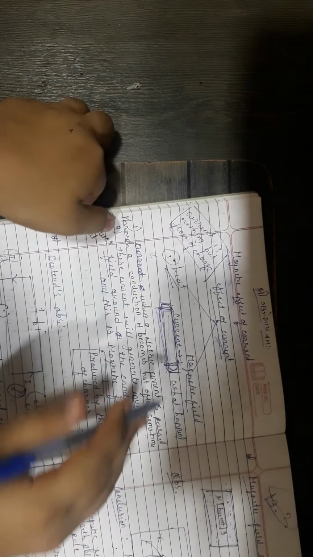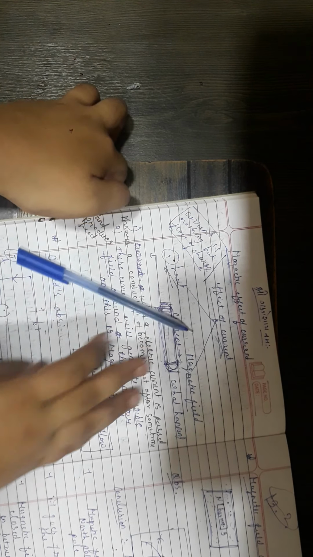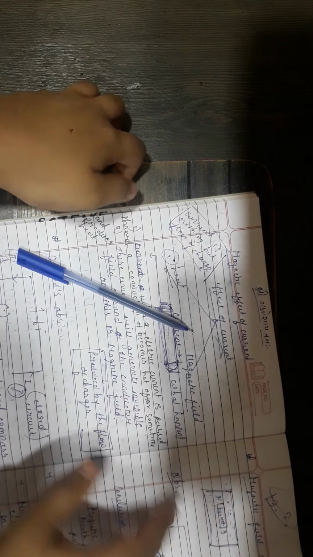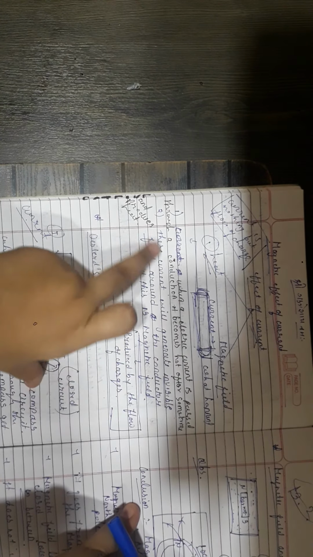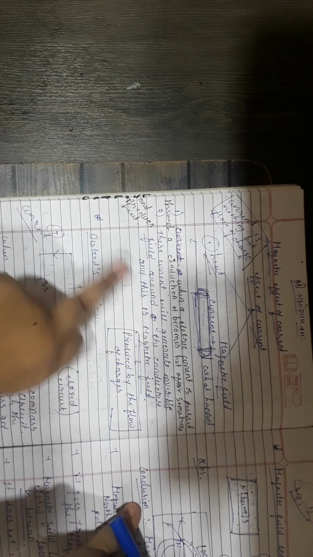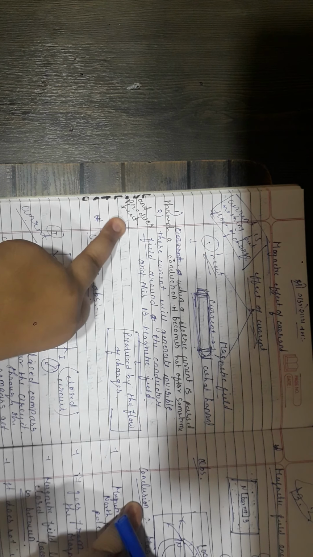So, consider that this is a conductor. When a current is passing through a conductor, what changes will happen? First, when an electric current is passed through a conductor, it becomes hot after some time and produces heat. In the electricity chapter, we learned about the heating effect of electric current.